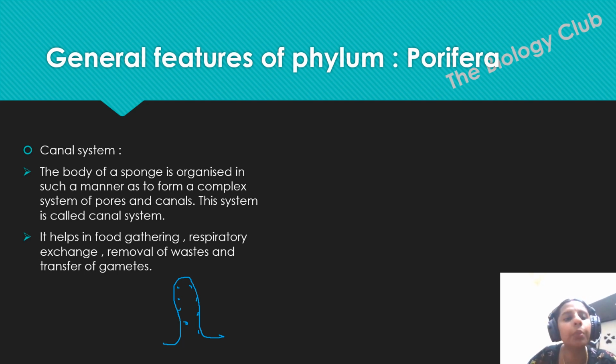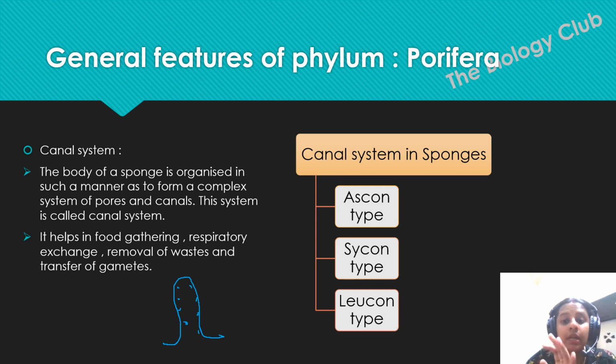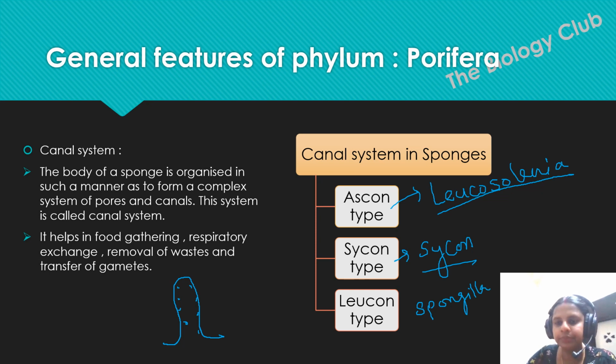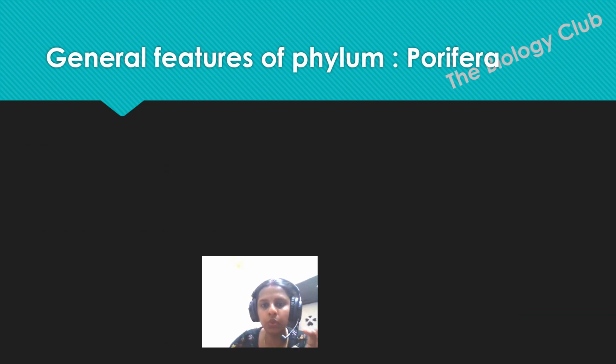Okay, so let's see how many types of canal system are present here. Depending on the shape of the sponge, there are three different types of canal system present here. Ascon type, you can see in Leucosolenia. Sycon type, you can see in Sycon. Let me write out the example. Leucosolenia, Sycon, and for Leucon type it is Spongilla.